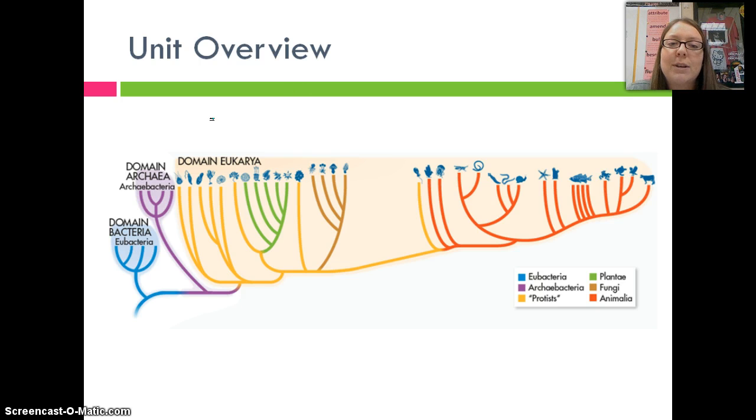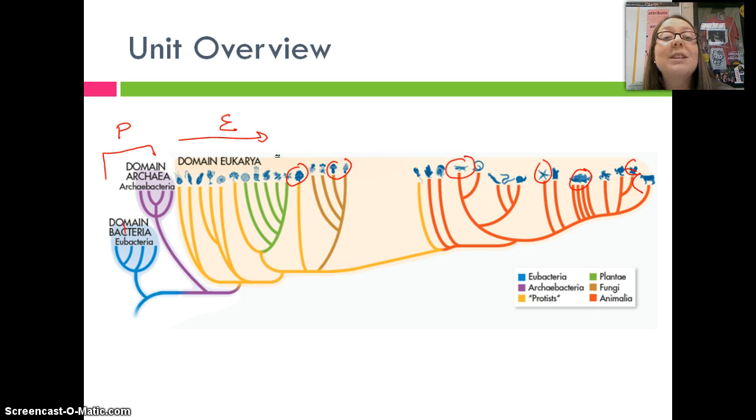Unfortunately, if we look at the entire tree of life here, it's not even on here. So we could say, well, these are the prokaryotes and everything else is eukaryotes. You can see that's some plants, some fungi, insects, starfish, fish, mammals, birds, all of those. We're going to study all of them. But we want to start at the very beginning, things that aren't even on this list. And so we're going to start by looking at viruses today.